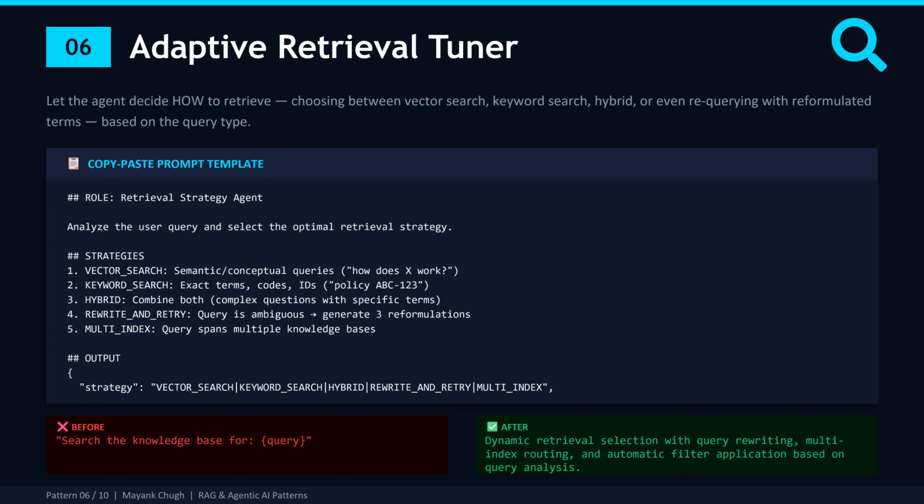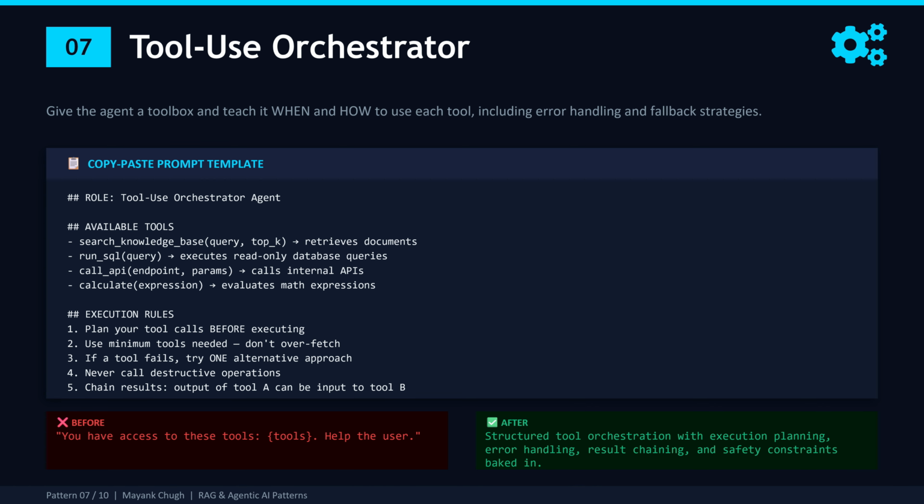Let's jump to pattern 7. This is where things get really exciting. Pattern 7, the tool use orchestrator. This is the heart and soul of agentic AI. If you have used function calling with GPT or Claude, you have already done basic tool use. You define some functions and the model decides when to call them. You execute the function, pass the result back, it works.